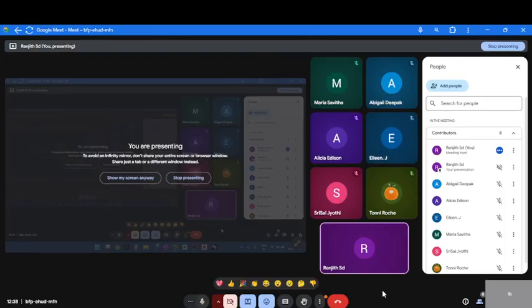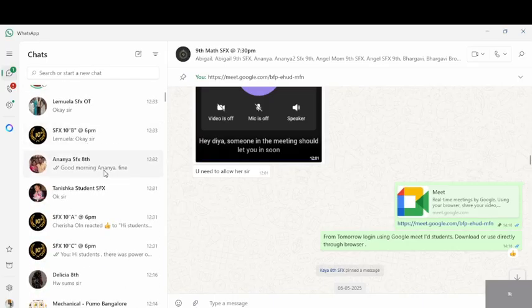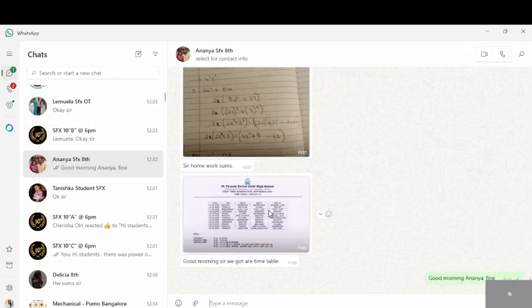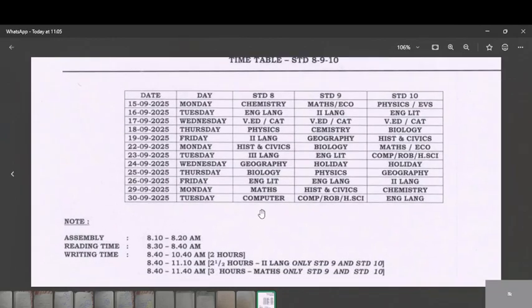Okay, now, well, I'll send the timetable, right? When is maths? First exam maths. Maths. Okay, 15th.